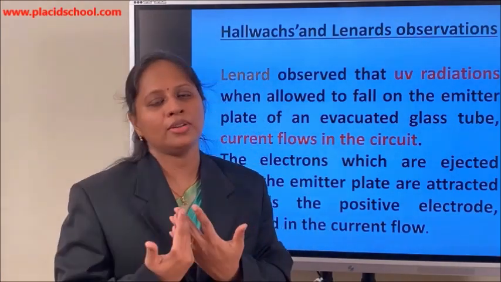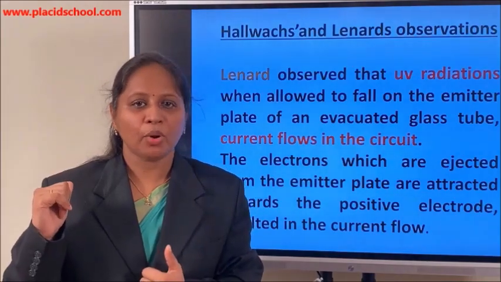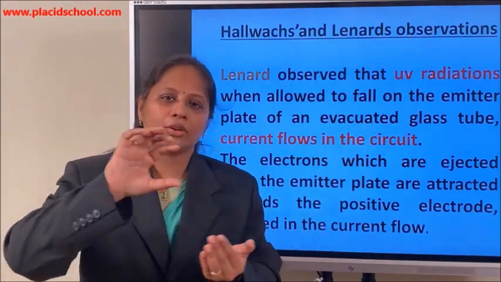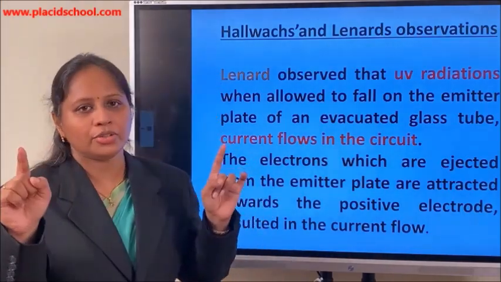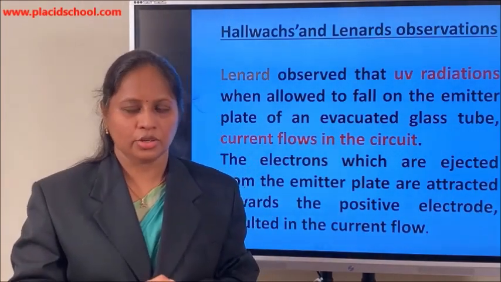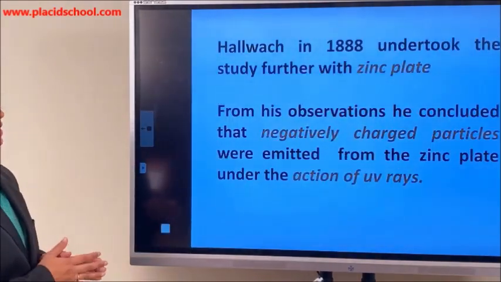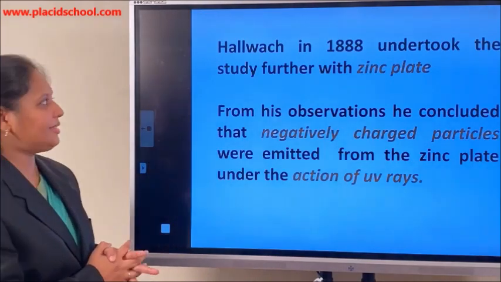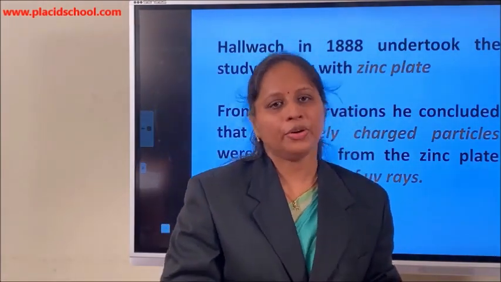These emitted electrons are negatively charged and the collector electrode is kept at a positive potential, so the electrons will move towards the collector electrode, and this flow of electrons causes a current to flow in the external circuit.